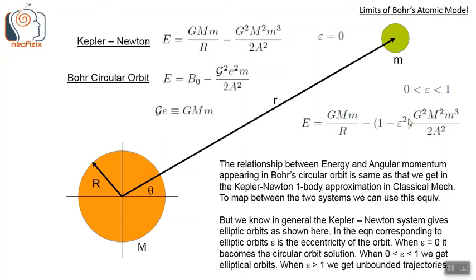But we know in general the Kepler-Newton system gives elliptic orbits as shown here. In the equation corresponding to elliptic orbits, epsilon is the eccentricity of the orbit. When epsilon is 0, it becomes the circular orbit solution shown here earlier. When epsilon is between 0 and 1, we get elliptical orbits. When epsilon is greater than 1, we get unbounded trajectories.